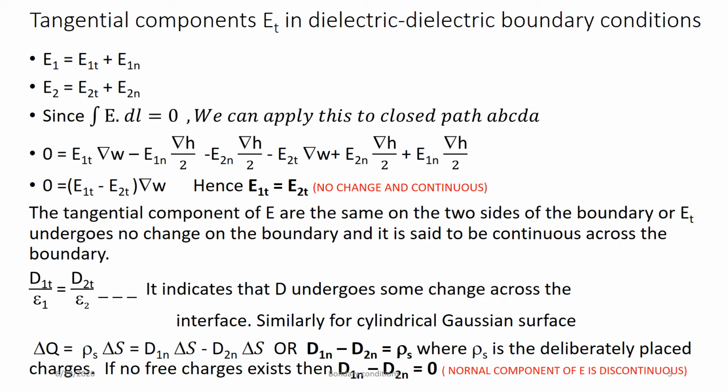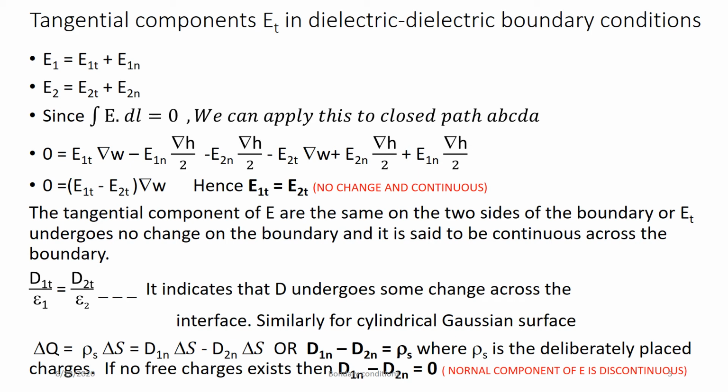Now second is the cylindrical Gaussian surface. First was the closed path, second is Maxwell's equation, that is Gauss law. So we'll construct here a Gaussian cylindrical surface, and for it we have considered only the top side and bottom side. For the circular surface of the cylinder, if you find the normal vector to that, the dot product will be 0.